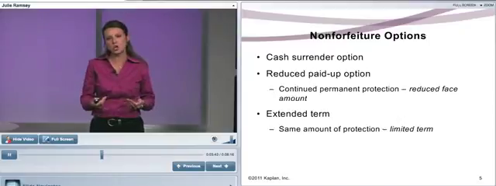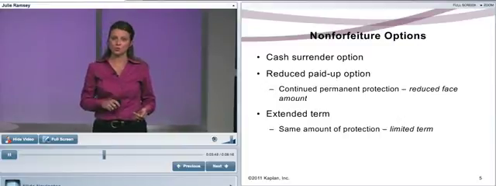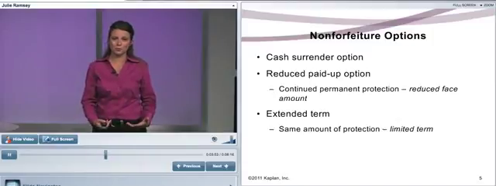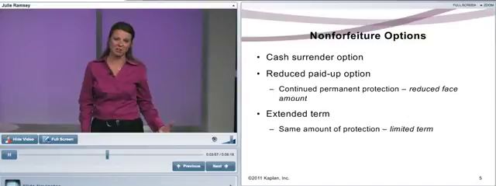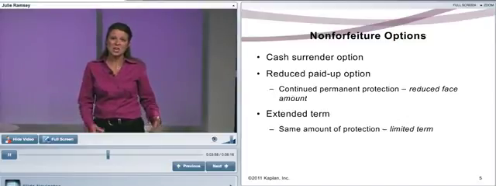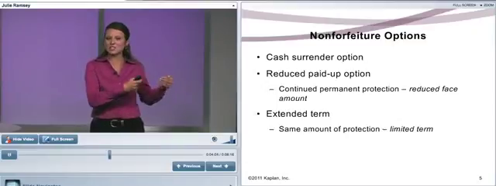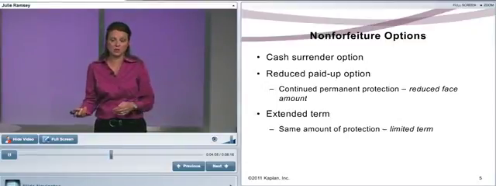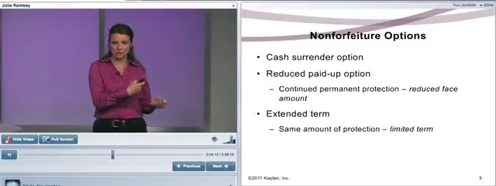So a non-forfeiture option is when someone can't pay their premiums. What options do they have? Well, let's go through this. There are 3 non-forfeiture options. Quite simply, probably the first one that comes to your mind, if the policyholder can't pay, cash it out. Cash surrender the policy, cancel it, because then that equity that's being built up in that policy, in that house, that cash value, is refunded to the policy owner. Obviously, the death benefit is no more, but they get something out of it. They get the equity out of it.